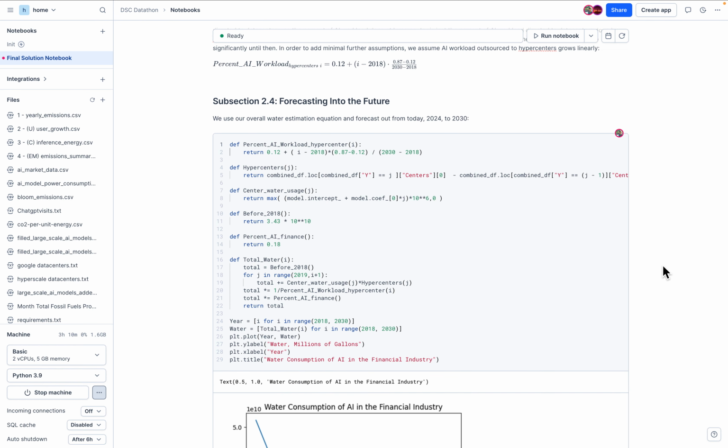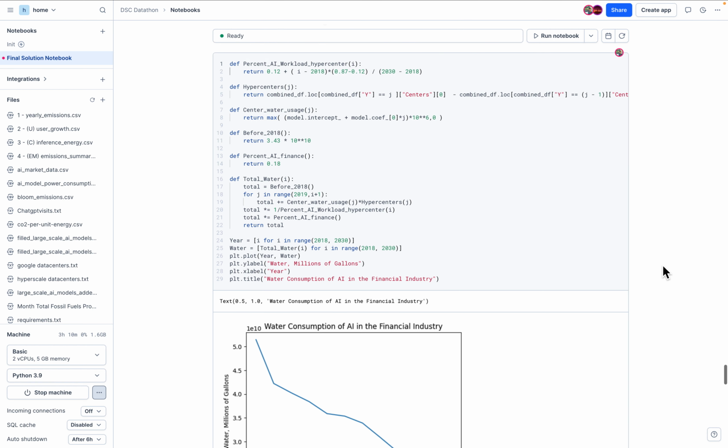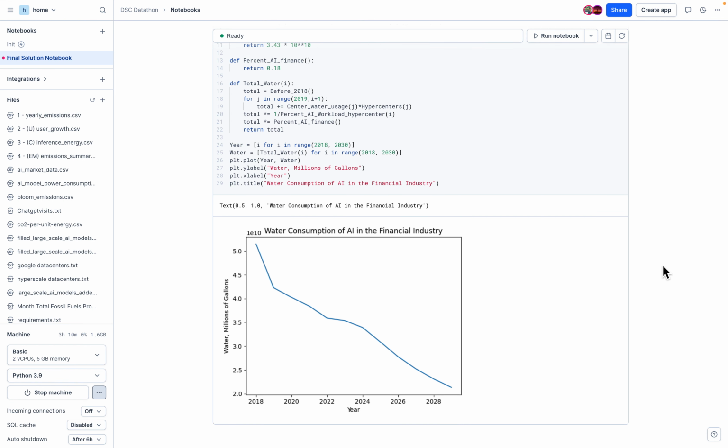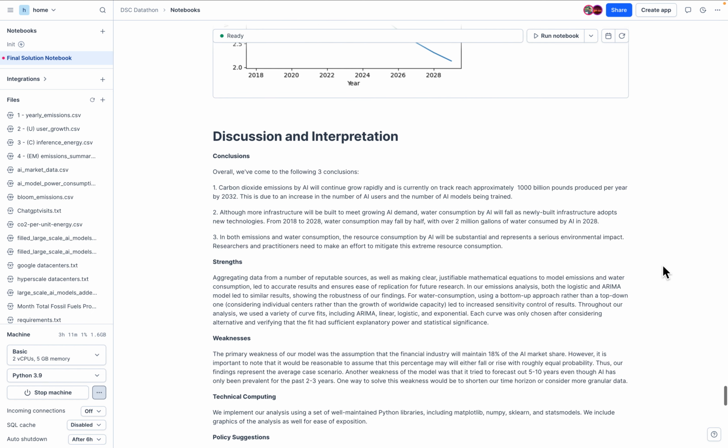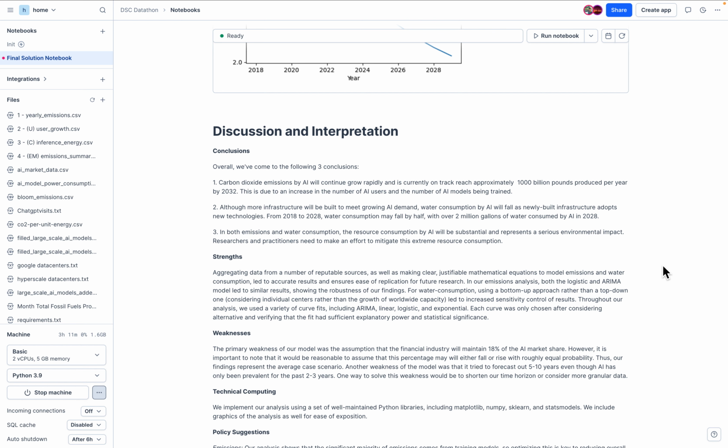Forecasting all of this in our custom model gives us that the water consumption of AI in the financial industry actually decreases and cuts below half by 2028. And overall, we come to multiple conclusions regarding the carbon dioxide emissions by AI by the financial industry, mainly that it will grow rapidly and is on a trajectory to grow significantly over the coming years, although more infrastructure will be built in order to meet these AI demands.